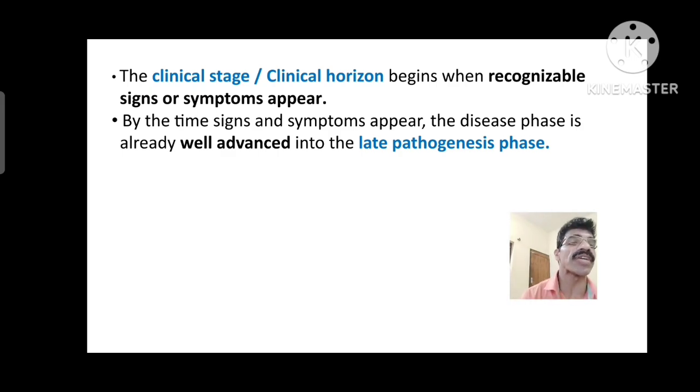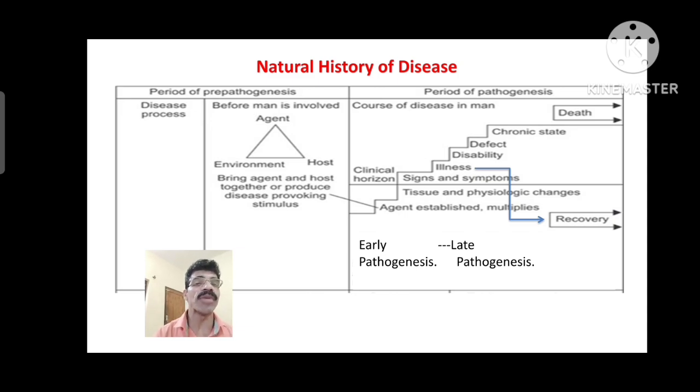Early pathogenesis phase is before the signs and symptoms, and late pathogenesis phase is after the signs and symptoms of the particular disease. Now in this diagram, in this table, you can see the natural history of disease. The table is divided into two vertical columns in the middle. The right part of this table is the period of pre-pathogenesis, and the left part is the period of pathogenesis. Like that, the table can be divided into two in the middle with a vertical line.